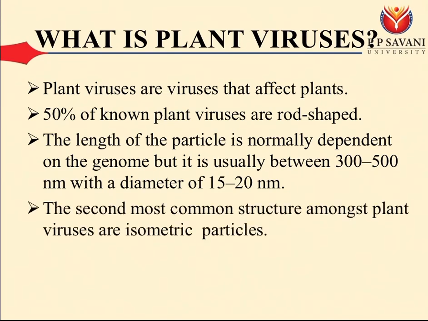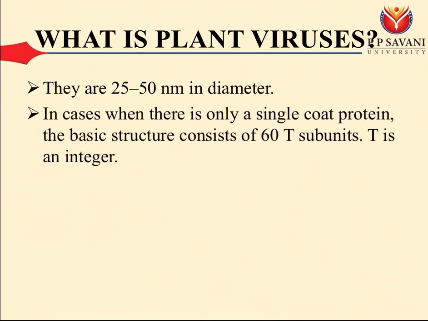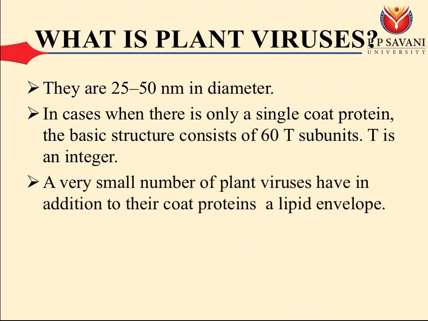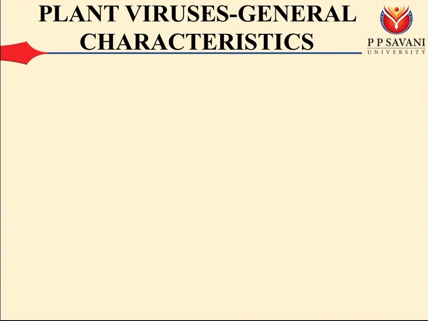The second most common structure amongst the plant viruses are isometric particles. They are 25 to 50 nanometers in diameter. In cases when there is only a single coat protein, the basic structure consists of 60 T subunits. T is an integer. A very small number of plant viruses have, in addition to their coat proteins, a lipid envelope. This is derived from the plant cell membrane as the virus particle buds off from the cell.